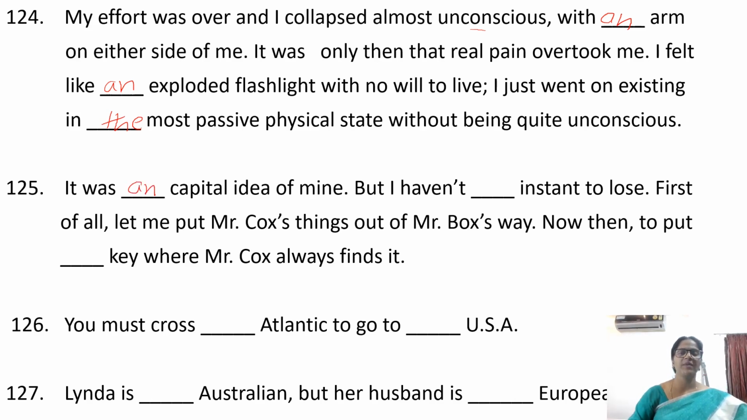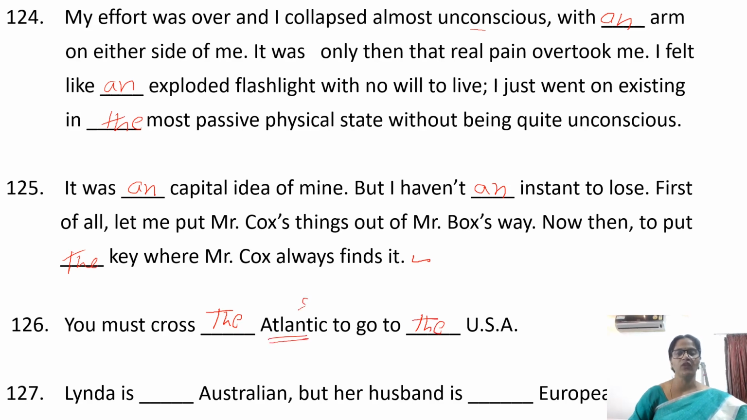It was a capital idea of mine, but I haven't an instant to lose. First of all, let me put Mr. Cox things out of Mr. Box's way. Now then, to put the key where Mr. Cox always finds it. You must cross the Atlantic to go to the USA.